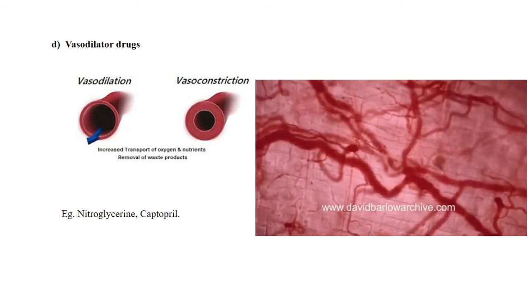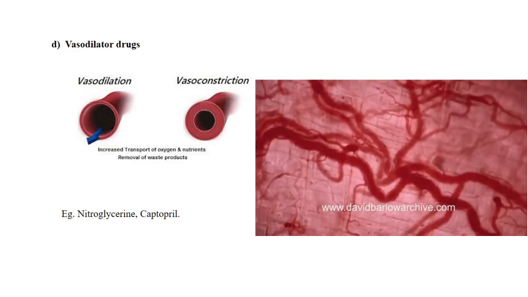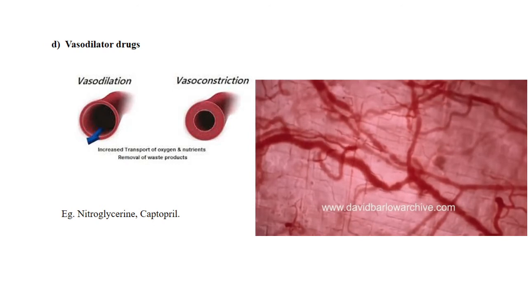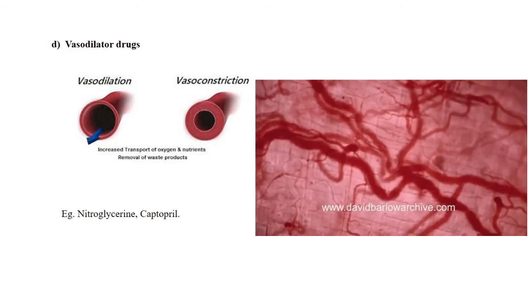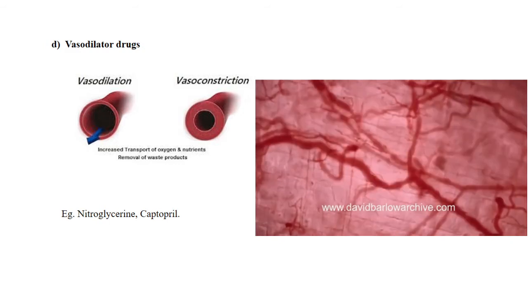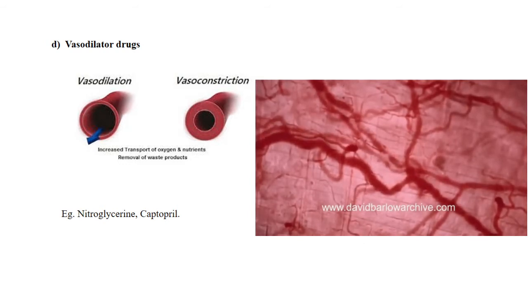So our heart has to pump more, and this will result in a blood pressure increase. Okay, so to reduce this blood pressure, we have to dilate, that is broaden, our vascular system.